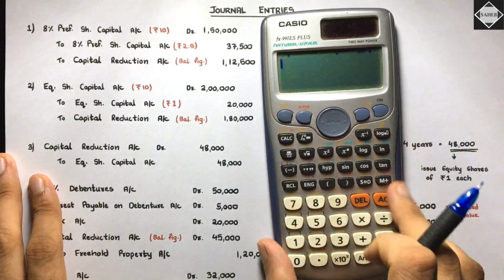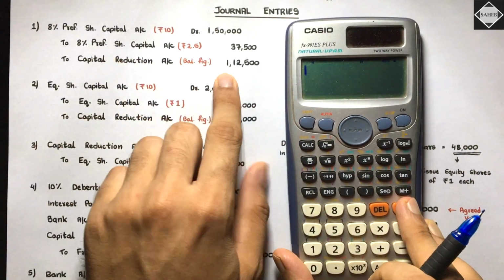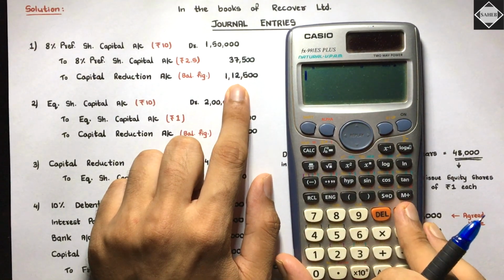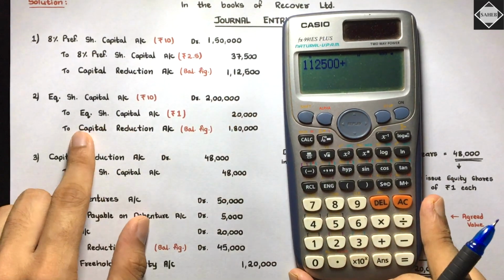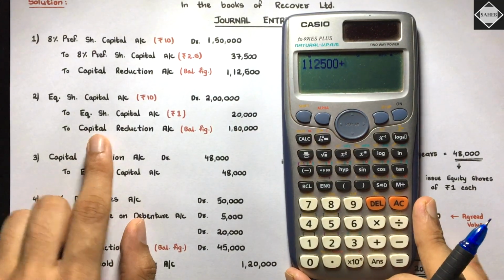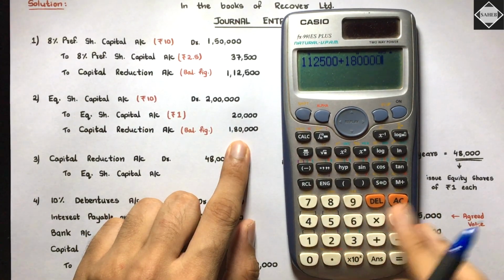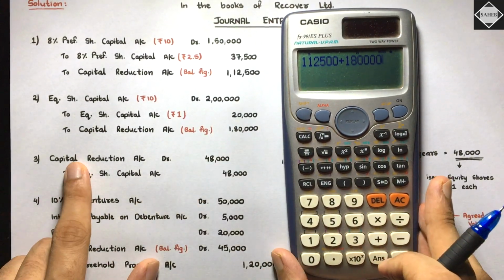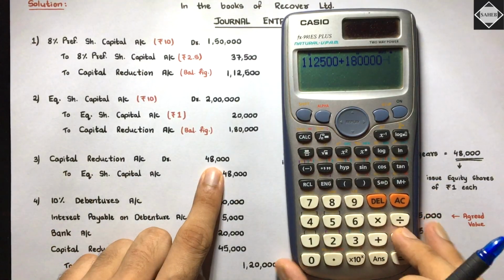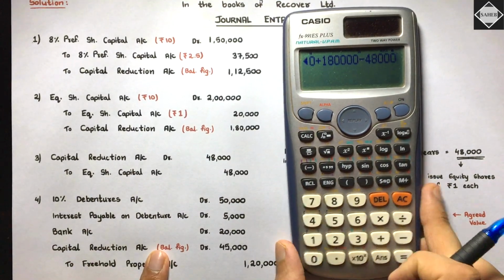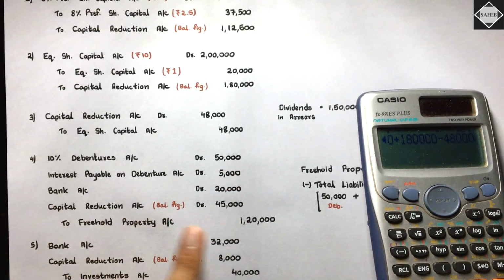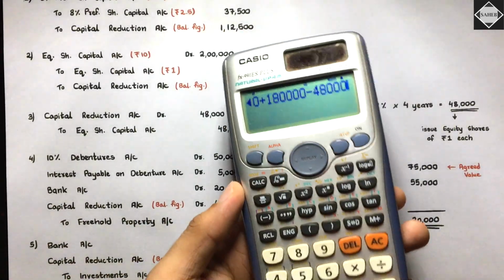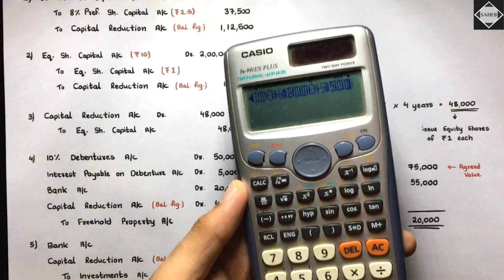See, capital reduction, here it has been credited. Credited means plus. So 1,12,500 plus, then again capital reduction credit of 1,80,000. Then here debit of capital reduction 48,000, minus 48,000. And then capital reduction debit over here of 45,000, minus 45,000.